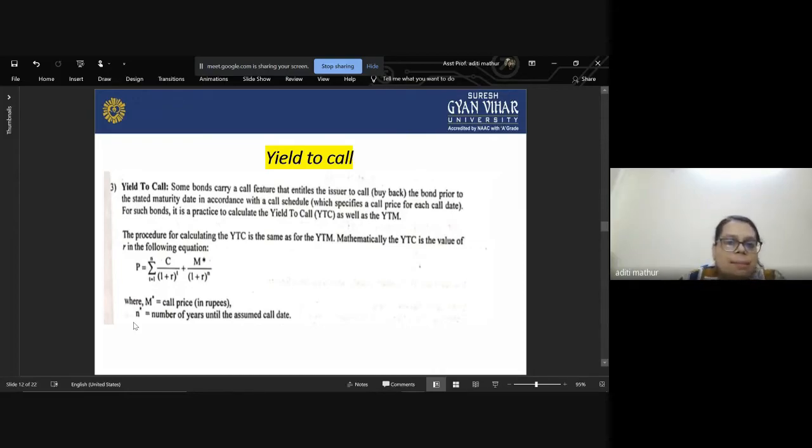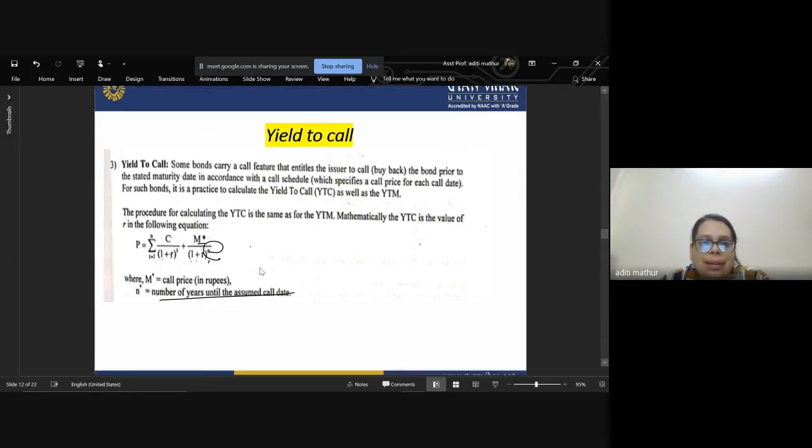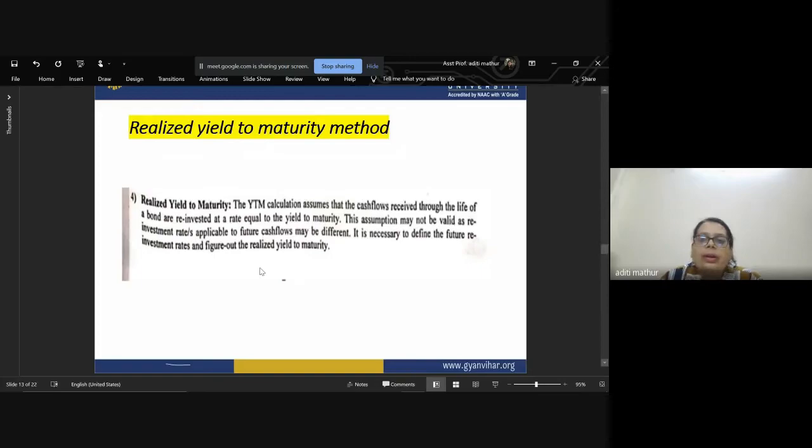It is simply C divided by (1 plus R) to the power of T plus maturity amount divided by (1 plus R) to the power of N. N over here is the number of years assumed up to the call date, that at this year it might be possible that he called back the money. And M is the callback amount or the call price. And with the help of this formula, we can calculate the rate.